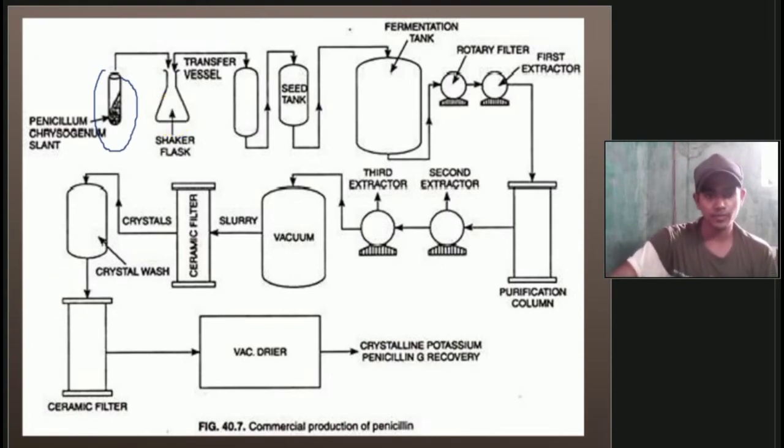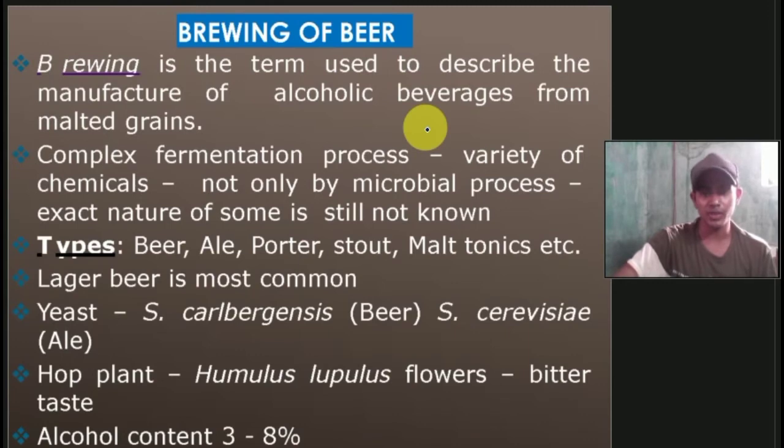So this is brewing a beer, brewing like malting. In South India, in Karnataka state, people are interested in the malting of ragi, or you may have seen the malt of wheat and the malt of barley. So this is the brewing of beer. Brewing is the term used to describe the manufacture of alcoholic beverages from malted grains. It is a complex fermentation process involving a variety of chemicals, not only by microbial process, and the exact nature of some is still not known.